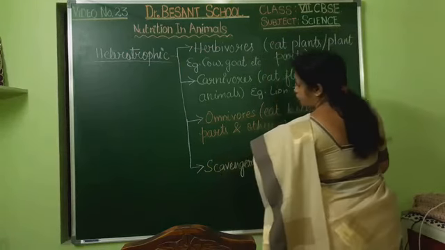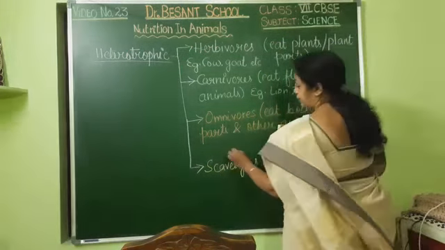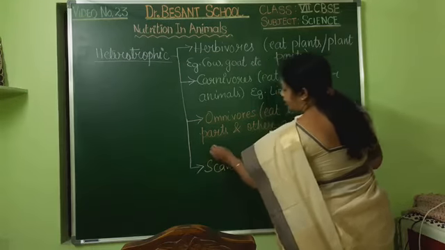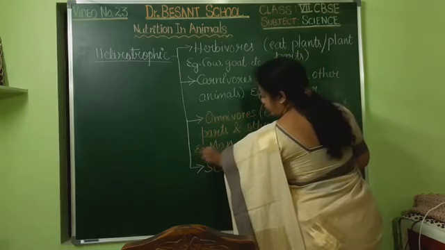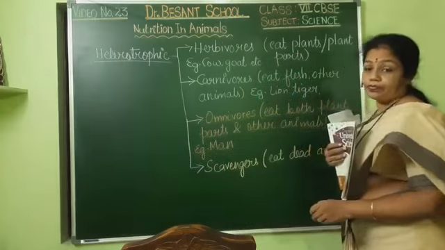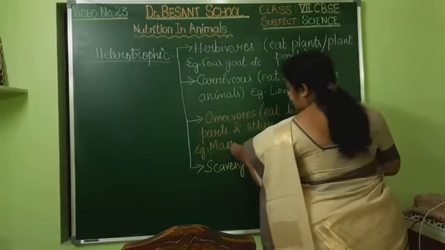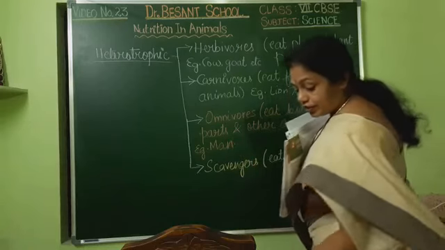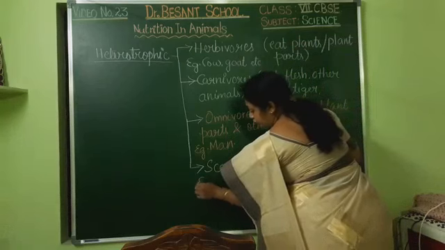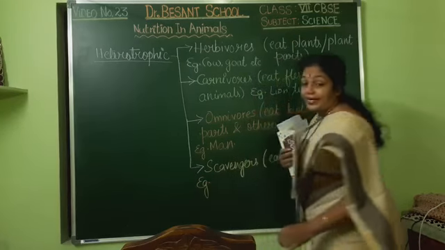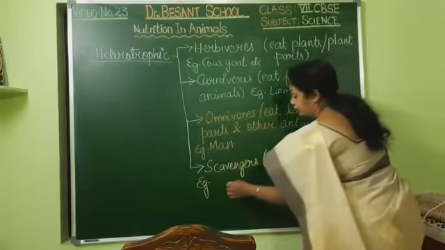The next one is omnivores, which eat both. Tell me, is man an omnivore or not? Very good example is man. Then here scavengers, those which would be eating the dead organisms. They are vultures.